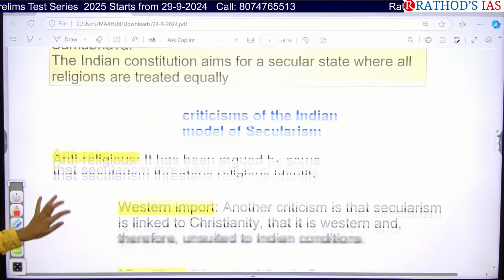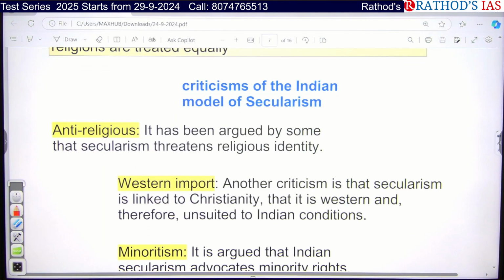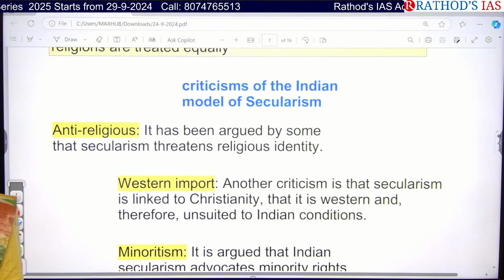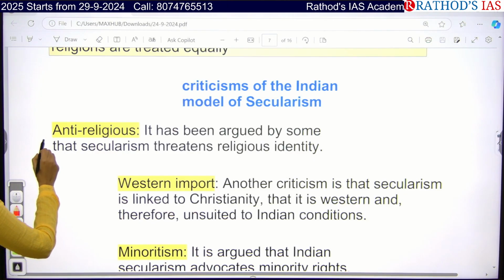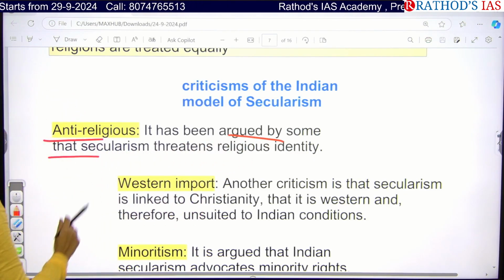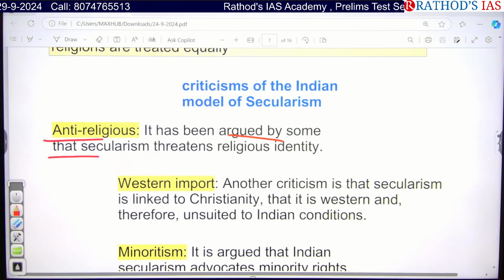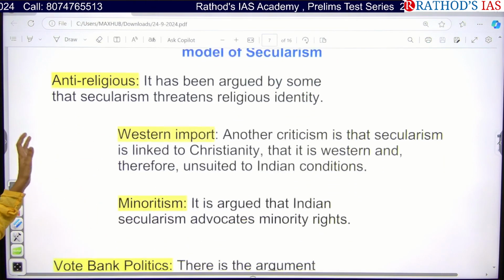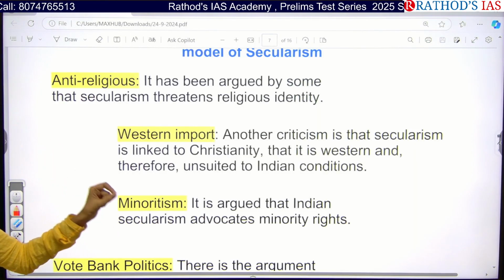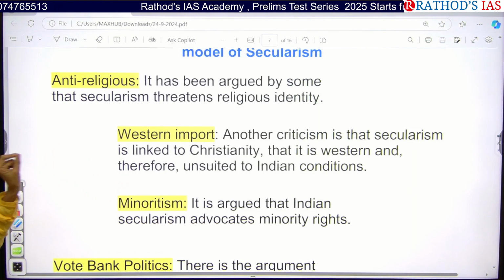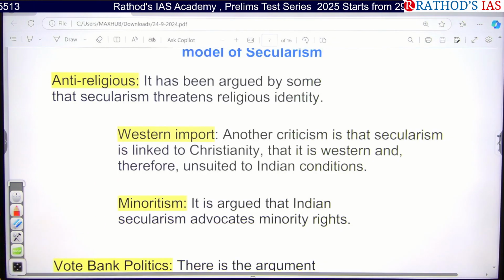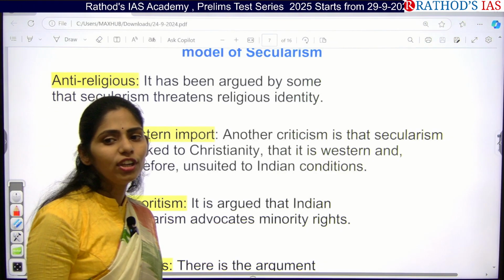So what is the criticism of the Indian model of secularism? You may get a question on this criticism part. First, anti-religious: it has been argued that secularism can threaten the religious identity of our country. And if you see, it is a concept of Western countries. Western countries have Christianity, so it is not suited for our Indian conditions, because in India we have unity in diversity.